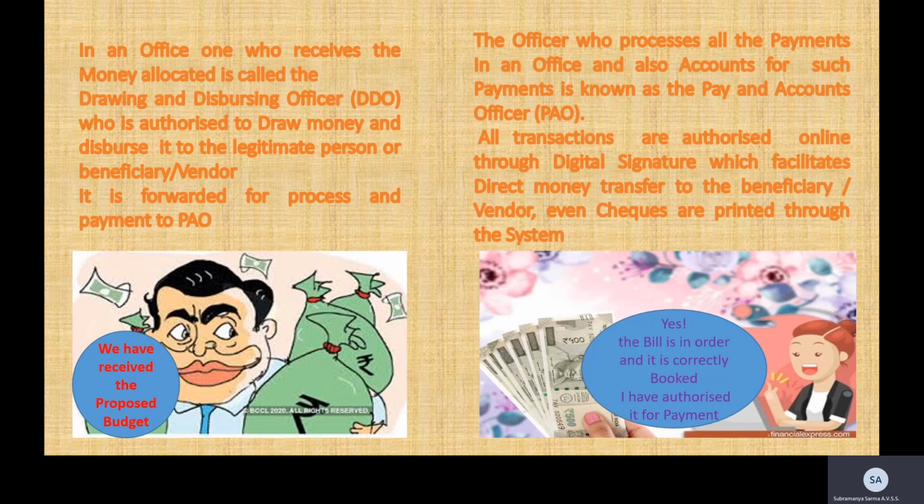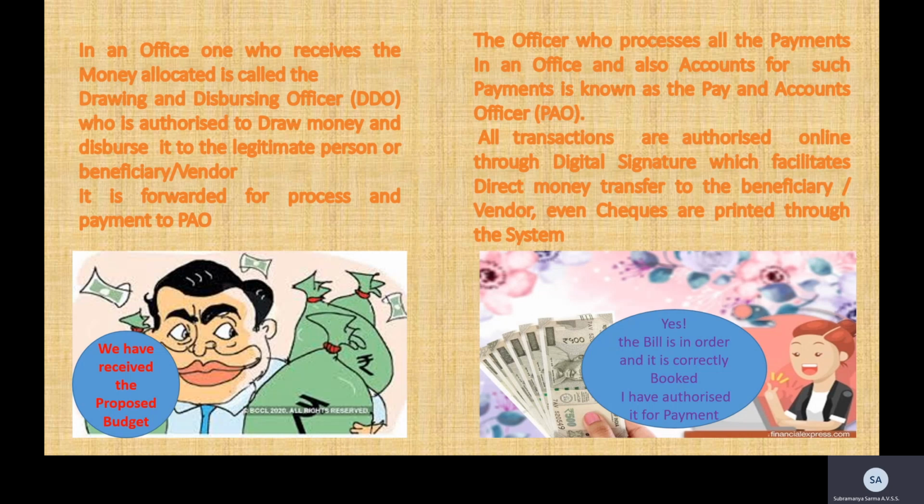Then for a particular head of account, and then any expenditure that has to be incurred for that head of account, is it a valid expenditure? He analyzes it, and then based on certain spendings, whatever has to be done, he sends those documents physically in the form of a bill to the pay and accounts officer. The pay and accounts officer is like an officer who processes all the payments in an office and not only authorizes the payments but also accounts for it, and hence is known as the pay and accounts officer.